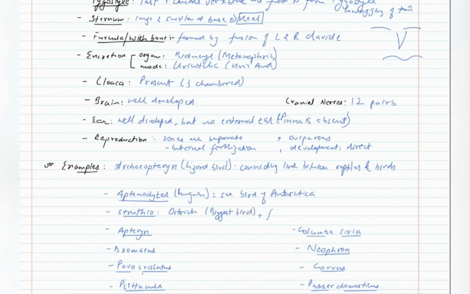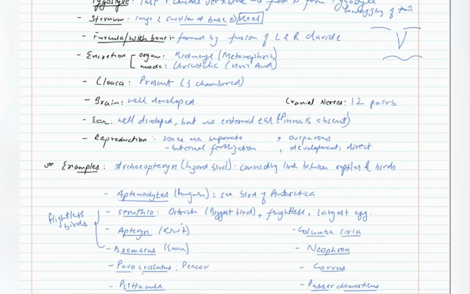It is flightless, it cannot fly, and it has the largest egg. Apteryx is known as kiwi. It is the national bird of New Zealand. Dromeus is emu. Struthio, Apteryx and Dromeus are all flightless birds, that is, they cannot fly.